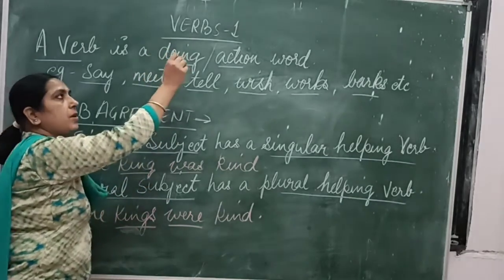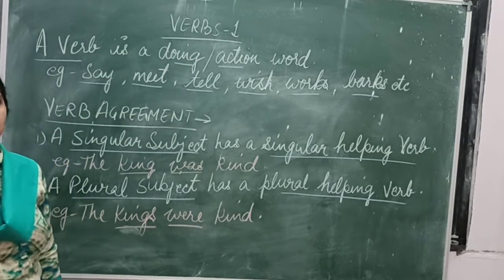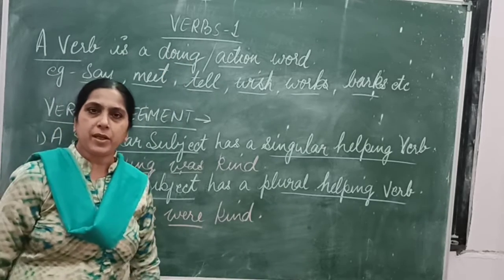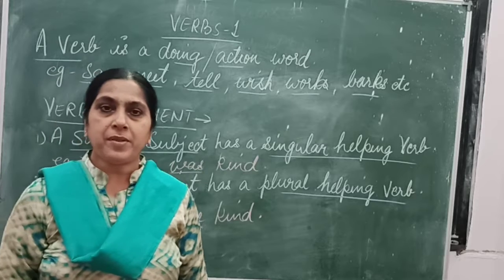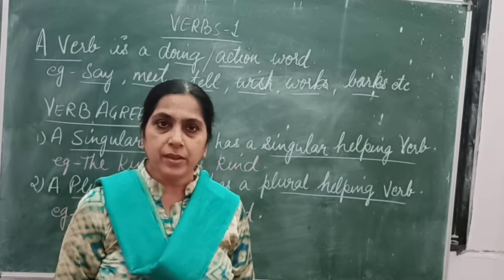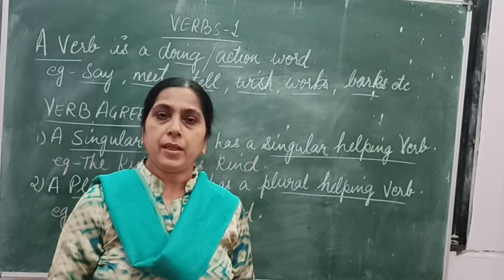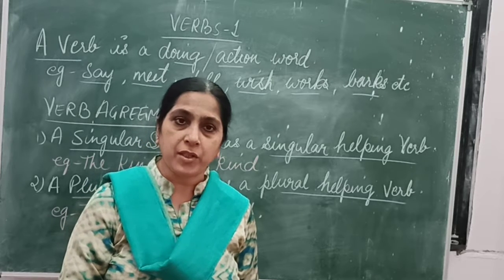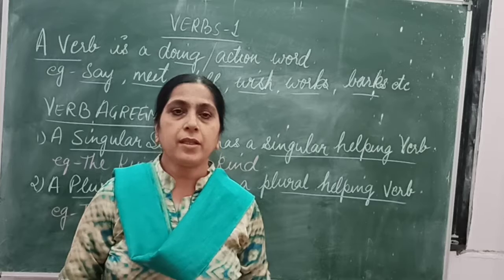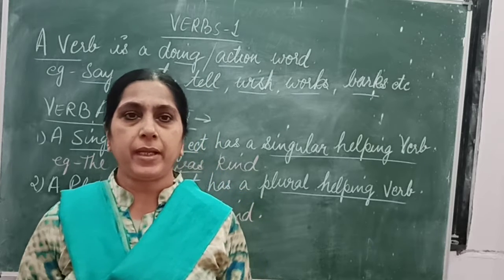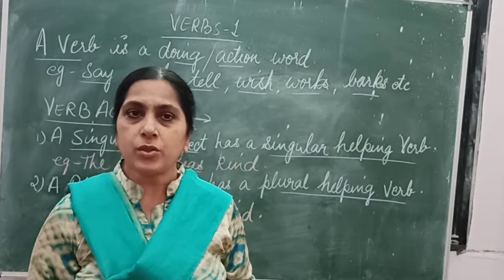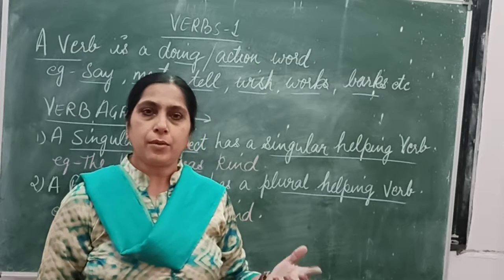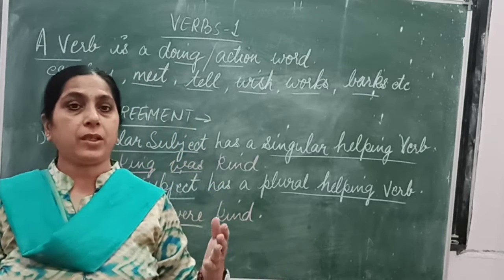So we shall discuss verbs 1. What are verbs? First we need to understand what verbs are. Verbs are the action words or the doing words. Suppose we are performing an action, like talking, speaking, drawing, painting, working, to work, to talk, to listen. They are all action words and we call them verbs.